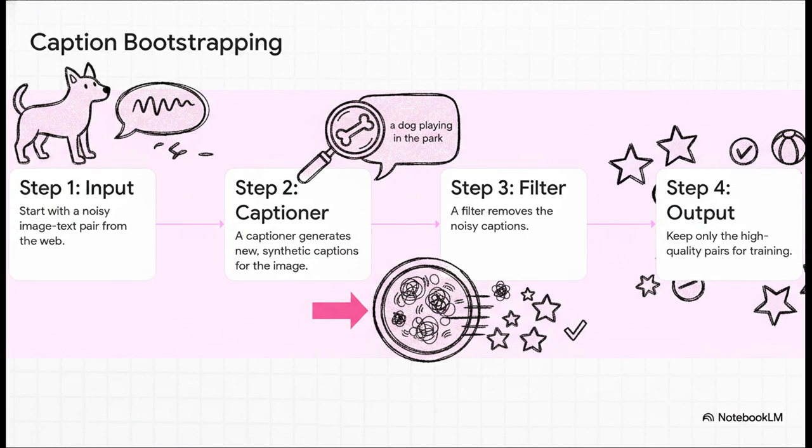So imagine you've got an image of a dog, but the caption scraped from the web is totally irrelevant, like "my new camera." First, a part of the model called the captioner looks at the image and just writes a brand new clean caption, something simple like "a dog playing in a park." Then a second component, the filter, comes in. It looks at the image, it looks at the original noisy caption, and it looks at the new synthetic one. It acts like a judge, and it decides which text actually matches the picture, and it just throws out the junk. Only the best, highest quality pairs get to move on to the training phase.